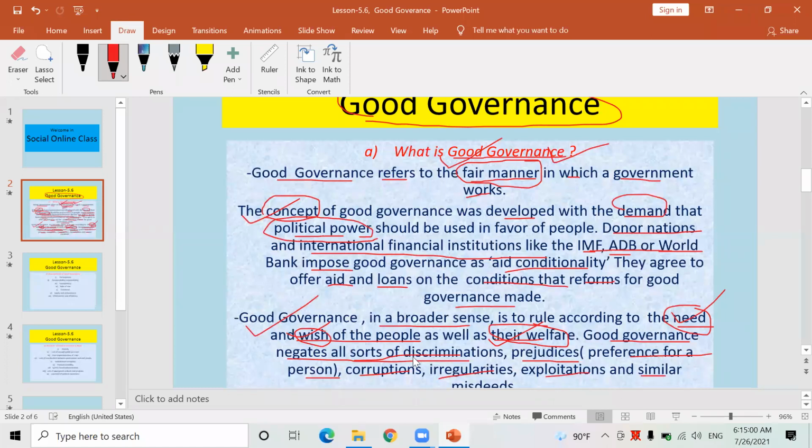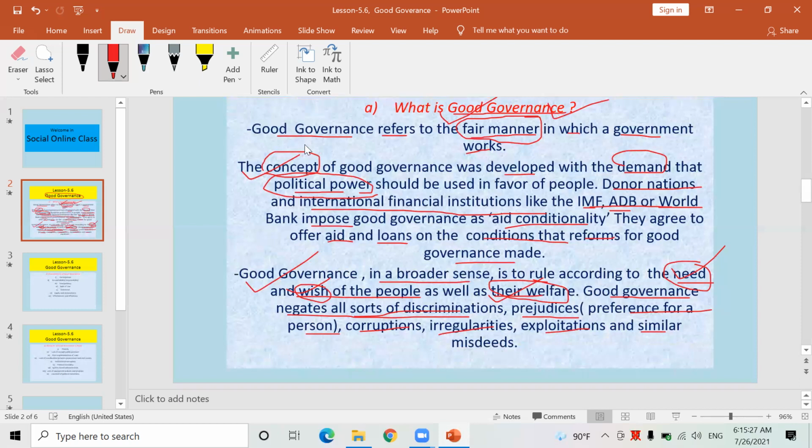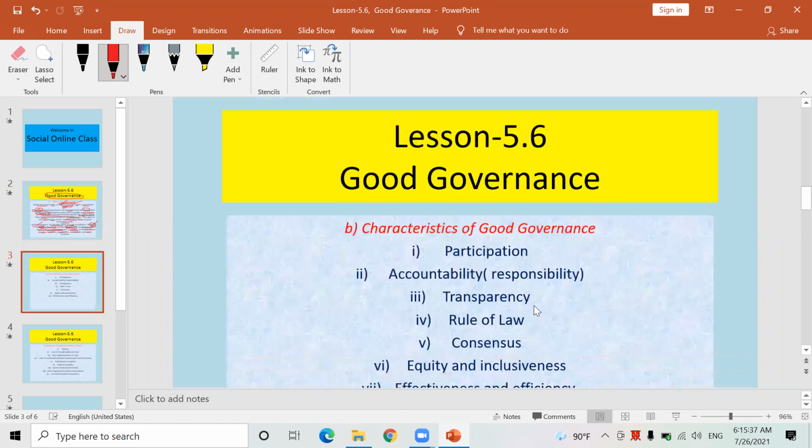So simply keep in mind, good governance is the fair working manner of the government, where it negates all sorts of discrimination, prejudice, corruption, irregularities, exploitation, similar misdeeds, and so on.